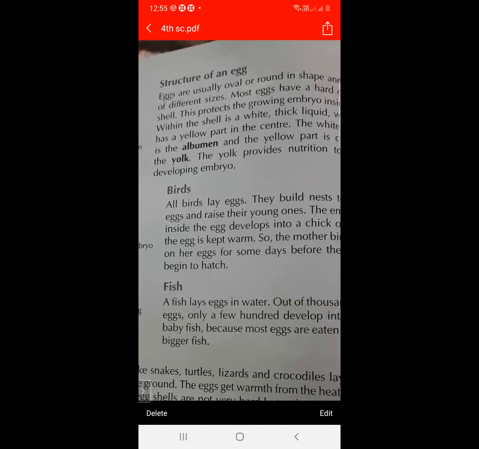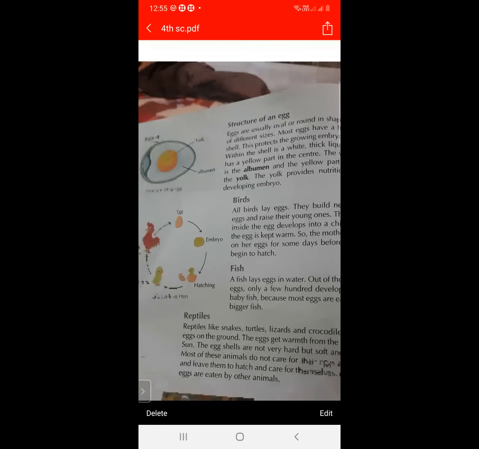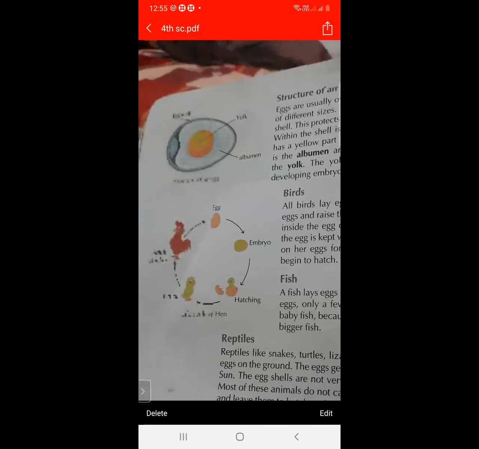This is the structure of an egg. The outer shell is called the eggshell, in the center is the yolk, and in between the eggshell and the yolk is the albumen.